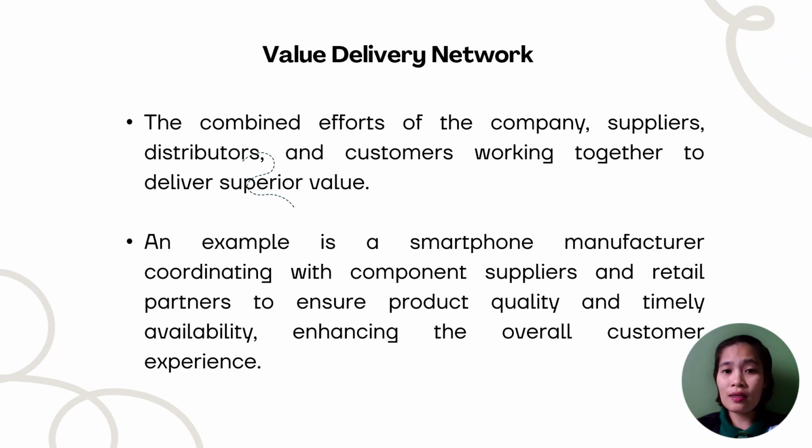For coordinated effort, superior value is delivered when all members of the network work in harmony. As a real-world example for this, a smartphone producer must synchronize with part suppliers and retail outlets to guarantee that products are high quality and available when customers want them.